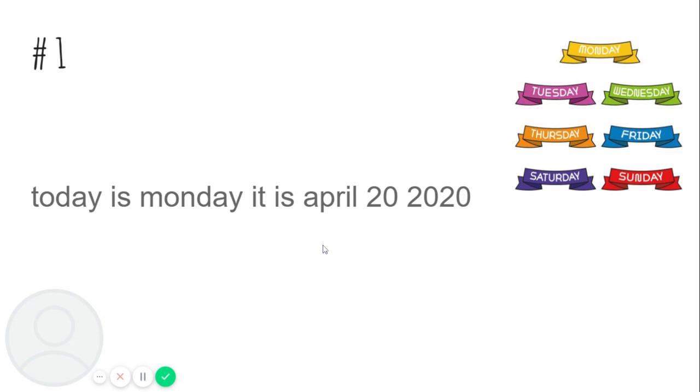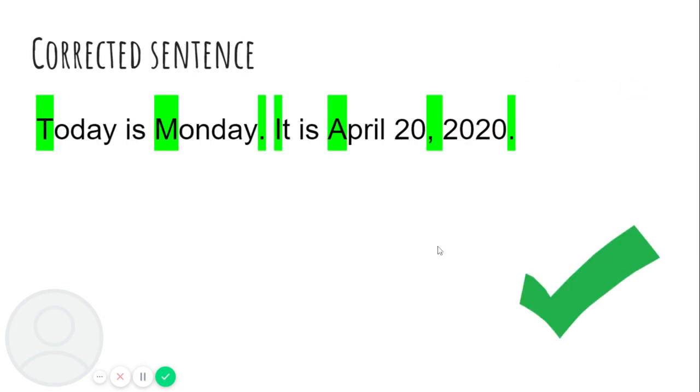There's a few punctuation marks that we need in this sentence. What do you think? There needs to be a period at the end. And also there needs to be a comma. So on the next slide, this is the corrected sentence. This sentence has 7 corrections. 4 capital letters, 1, 2, 3, 4, and then 3 punctuation marks, the period, the comma, and the period at the end. Good job of fixing that sentence.